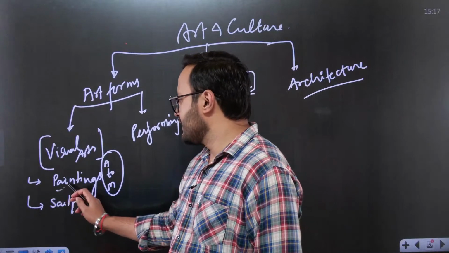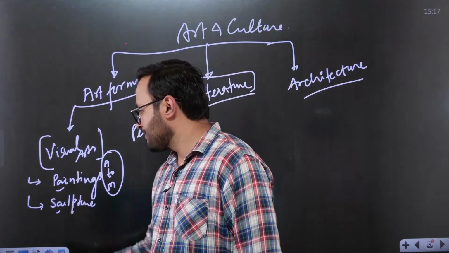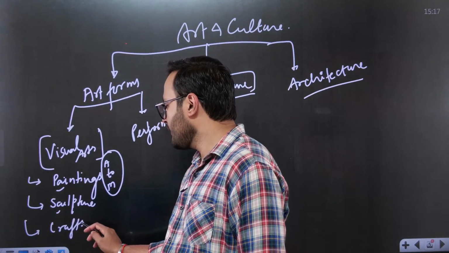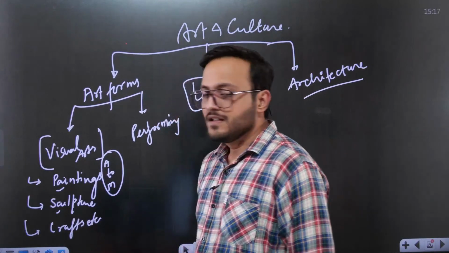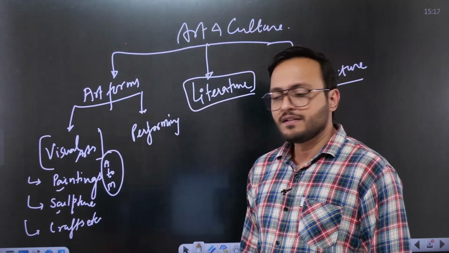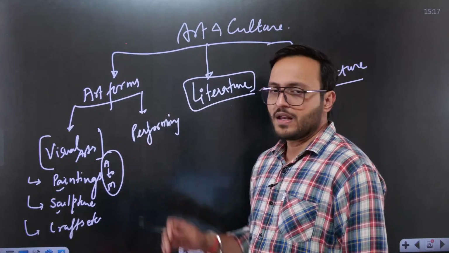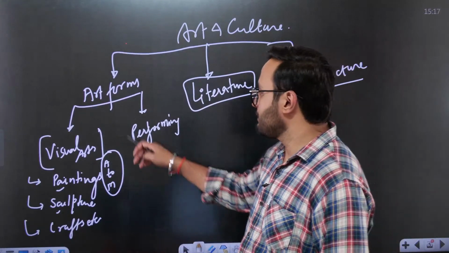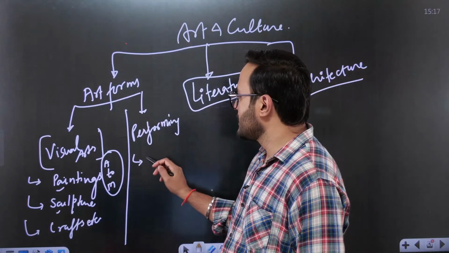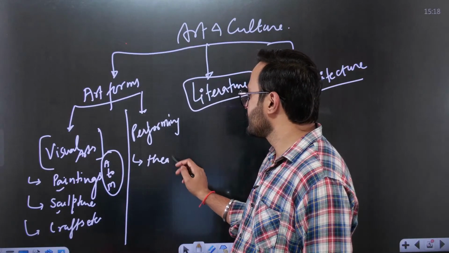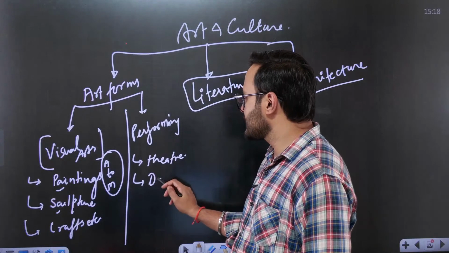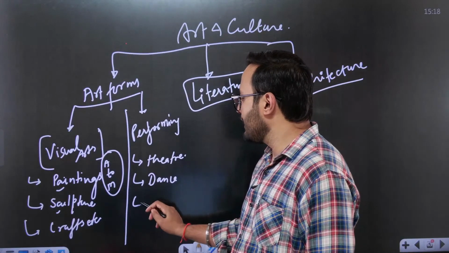So painting, sculpture, and crafts, etc. All these things are counted into the visual arts. Now talking about the performing arts, we have the performing arts in the form of theatre, in the form of dance, and music.